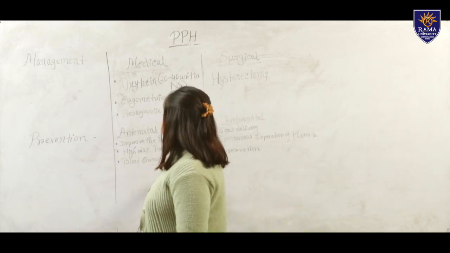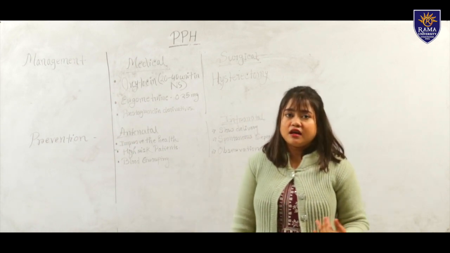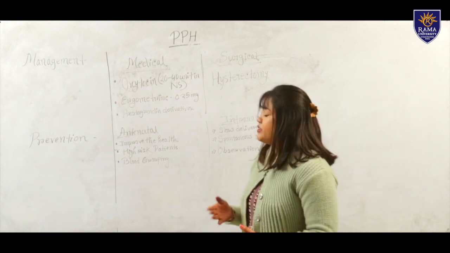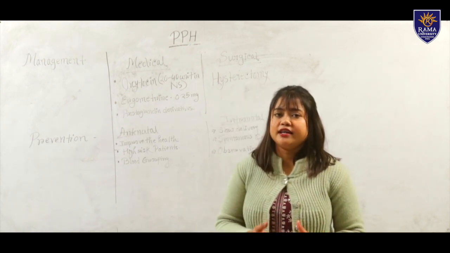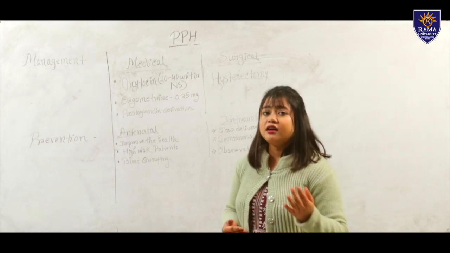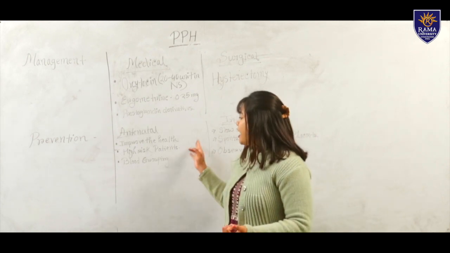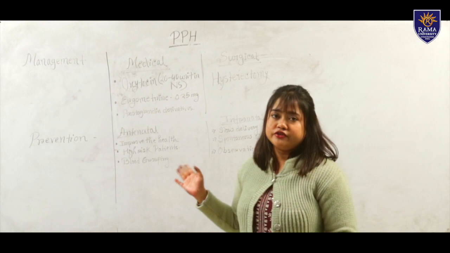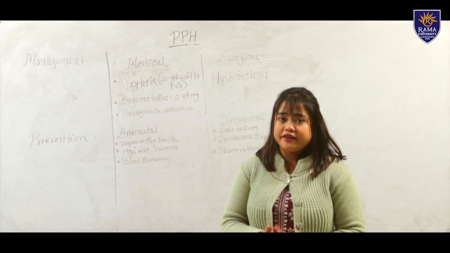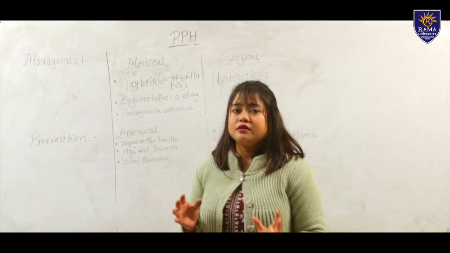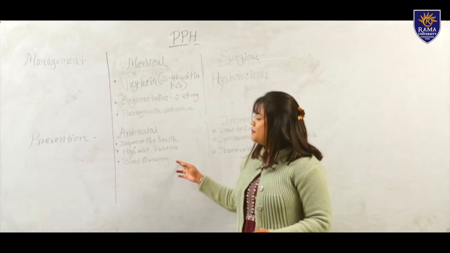Next is nursing management, or prevention, you can say. In the antenatal period, when the mother comes for antenatal examination, we will try to improve the health of the mother. We will provide a proper diet chart to the mother, so that the condition of the mother will be improved. We will identify high risk patients. We have already learned about the risk factors of PPH. We will identify the high risk patients and give them proper treatment so that we can prevent PPH. Next one is blood grouping.